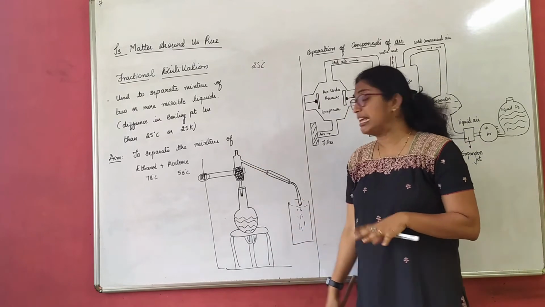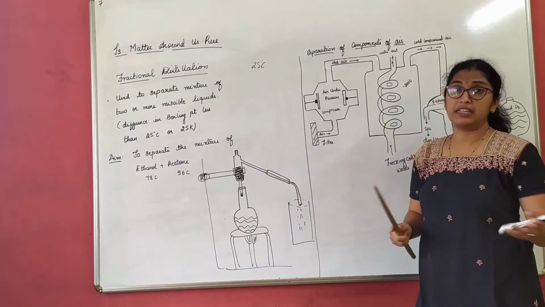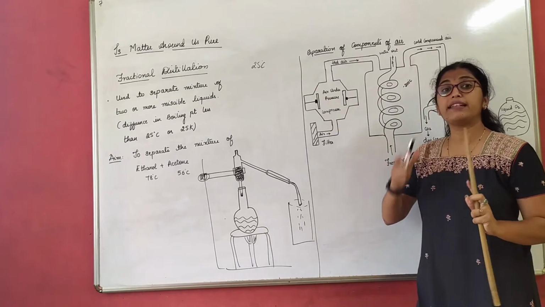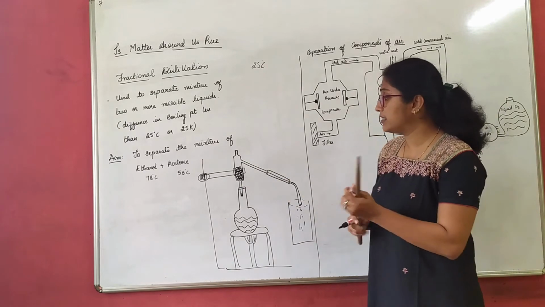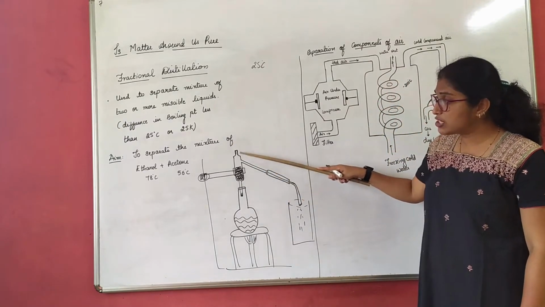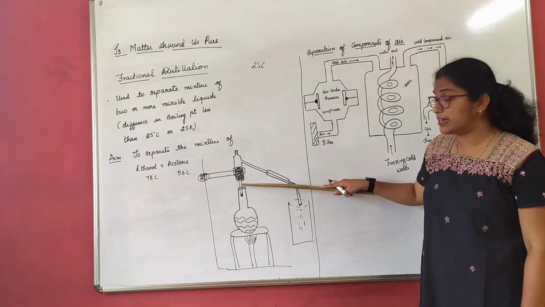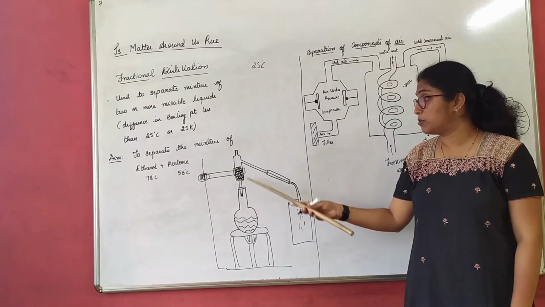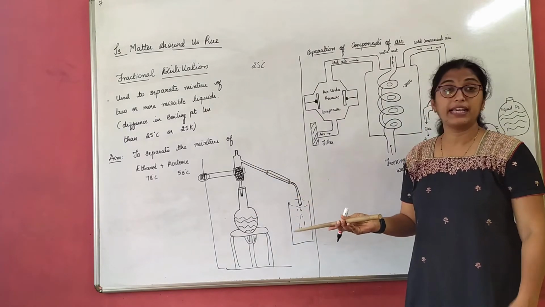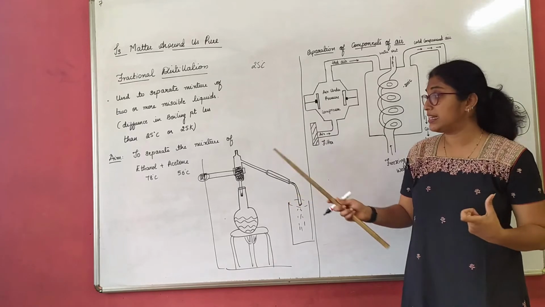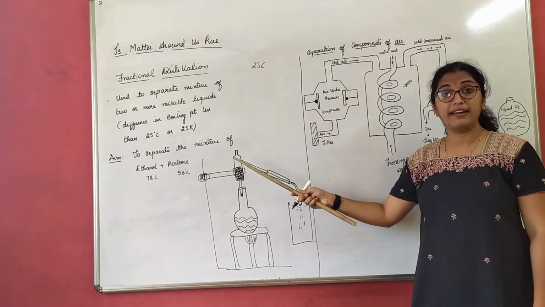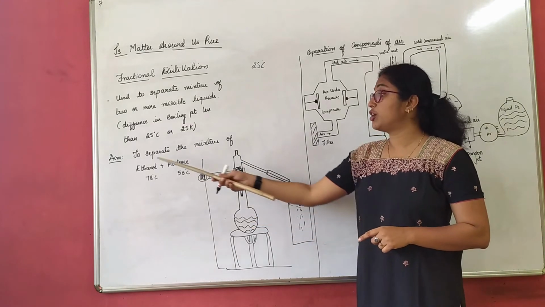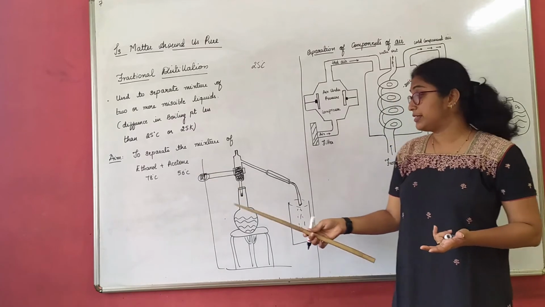I have not labeled the parts because we did that in yesterday's class. It is the same setup. We only have one extra part, this column here. This particular part is called the fractional distillating column. Apart from that, we have a round bottom flask, a condenser which cools, and a beaker to collect it. It is the same setup, only this extra fractional distillating column has been added. So what do we take here? We take a mixture of ethanol and acetone, right?